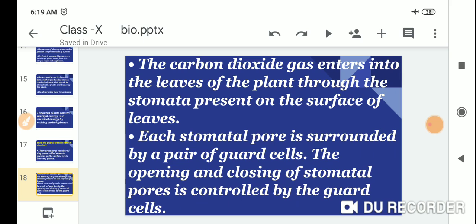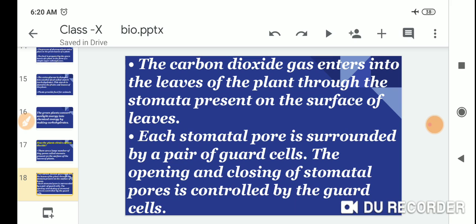The carbon dioxide gas enters into the leaves of the plant through the stomata present on the surface of the leaves. Each stomatal pore is surrounded by a pair of guard cells.